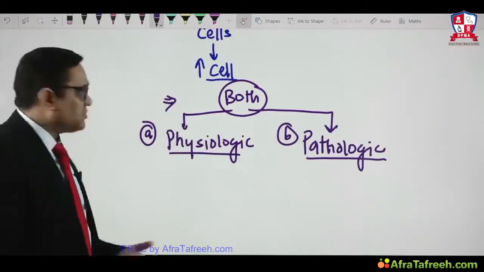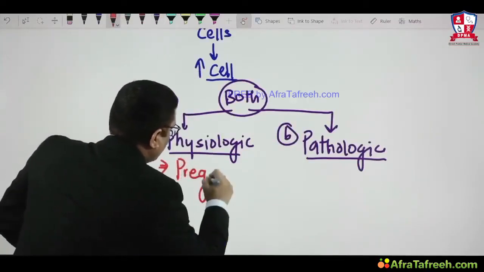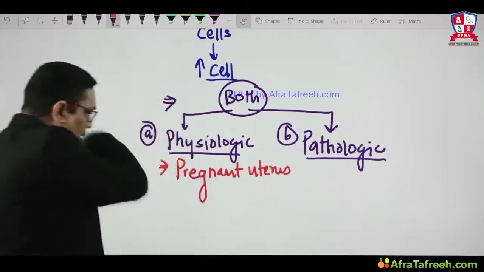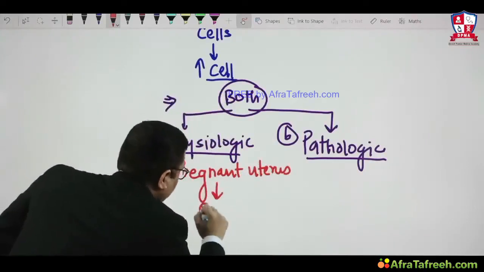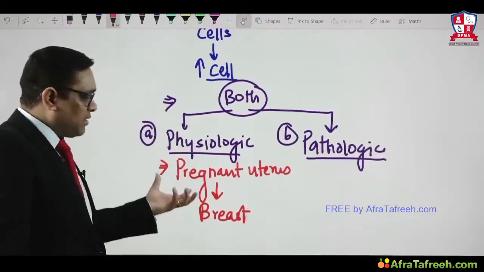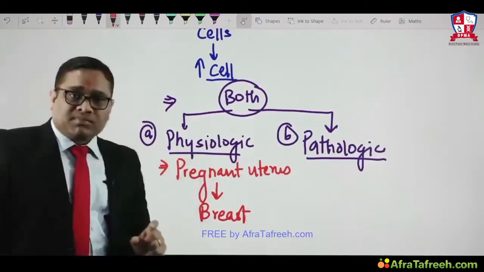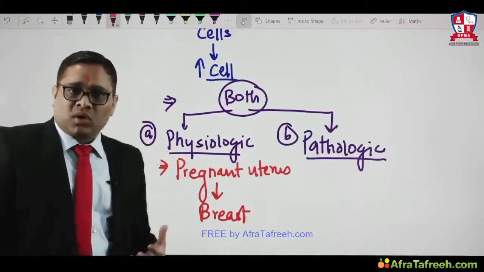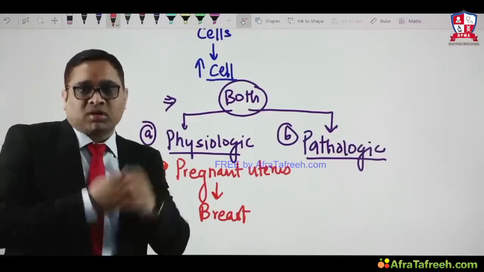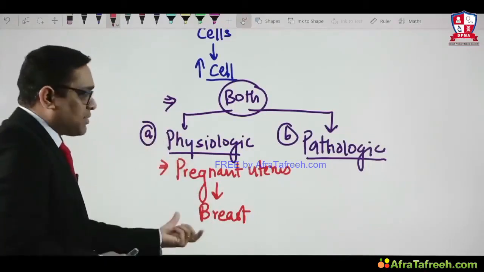Already we have discussed pregnant uterus, right? So again I am writing here so that we should understand, because it was an All India question also. So pregnant uterus and during pregnancy breast tissue. This is also one example of the physiologic hyperplasia. Demand will be more, hormone will be released, and these growth factors and hormones will induce more cellular proliferation. Hyperplasia will happen. That is the physiologic hyperplasia.